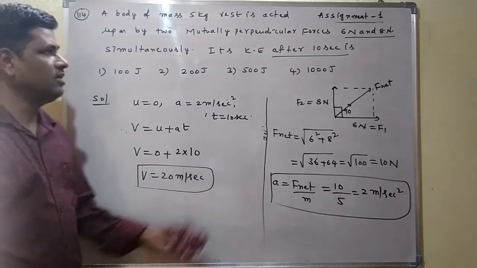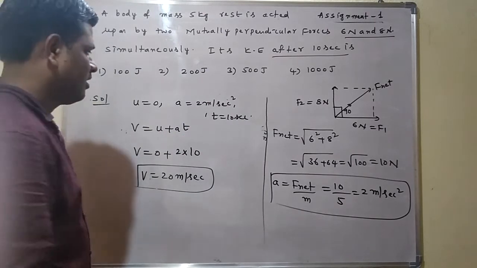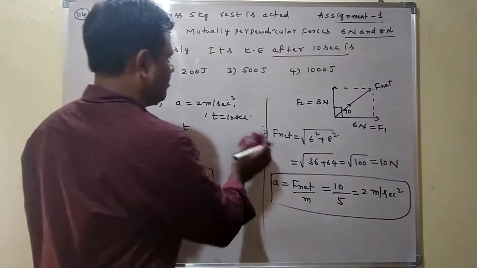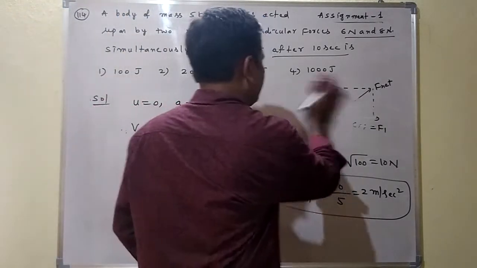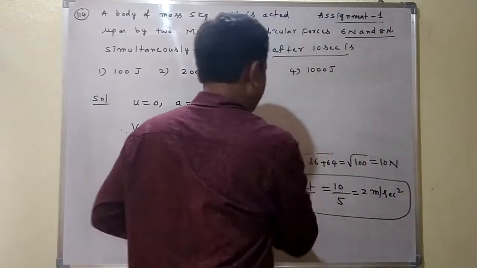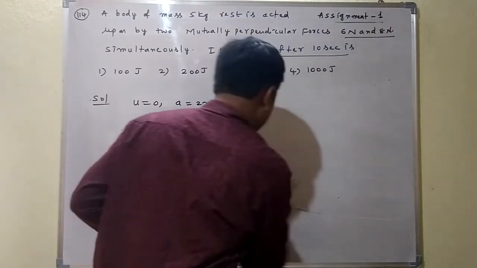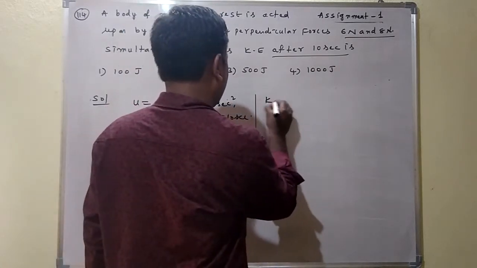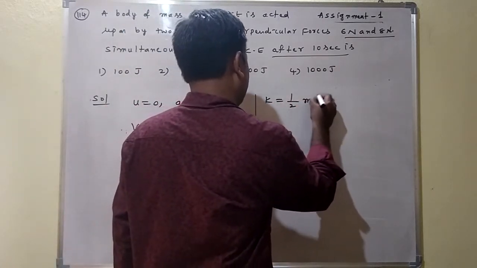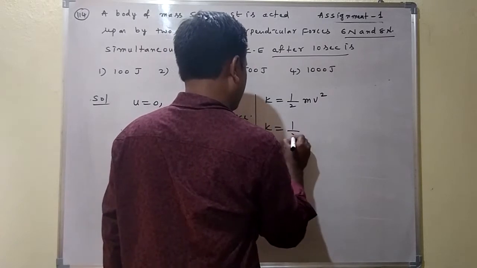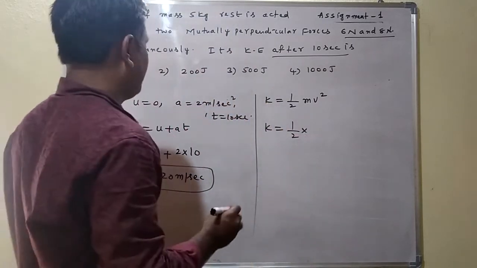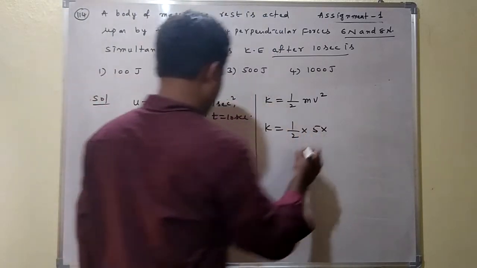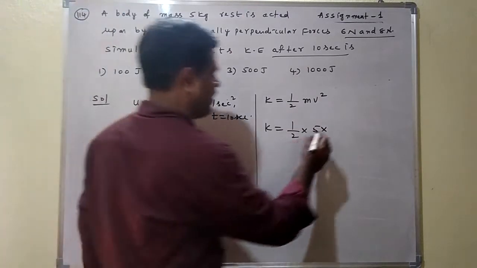Knowing the velocity, we can easily find the kinetic energy. The kinetic energy formula is K is equal to half m v square. Here kinetic energy K is equal to half into mass of the body, which is 5, into velocity 20, 20 square.